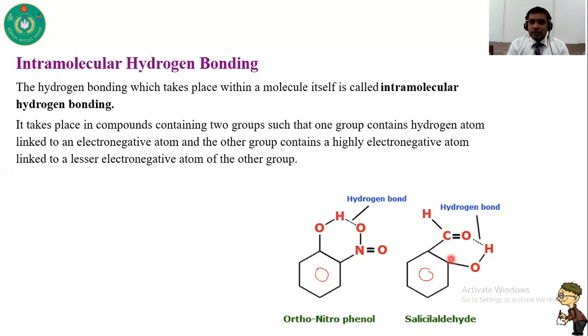Intermolecular means when a hydrogen bond is formed between one molecule and another molecule, and intramolecular means when a hydrogen bond is formed between atoms of the same molecule. This is called intramolecular hydrogen bonding.